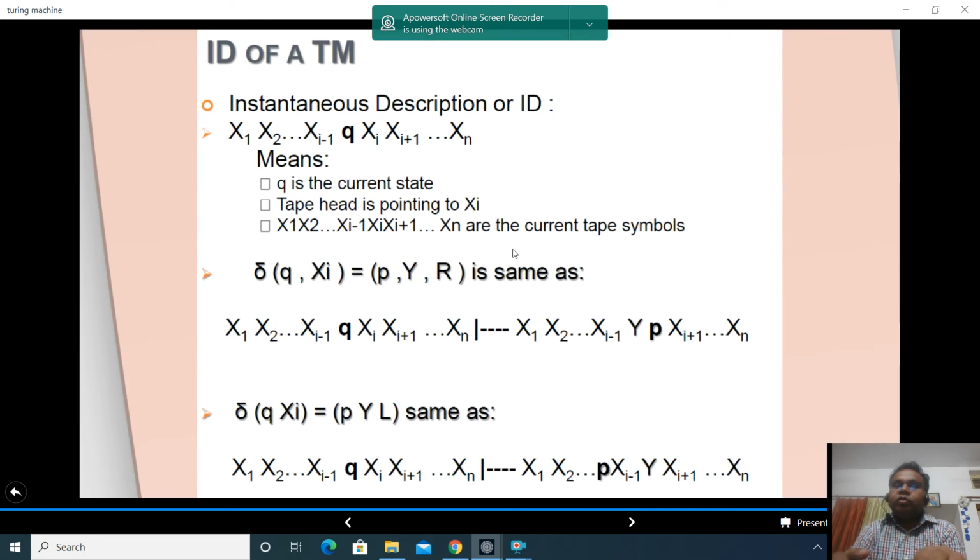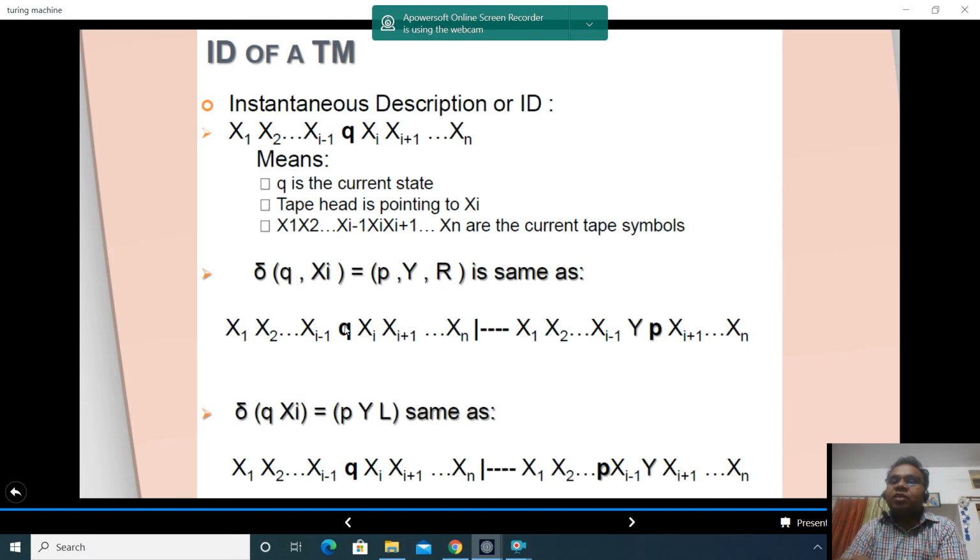Now this is the representation of the Turing machine at a particular instance, that is an instantaneous description. How do we describe an instantaneous description? Q is the current state, x1 to xn is the input. When I'm writing Q in between, it means that Q has already scanned x1 to xi minus 1. Currently, the read-write head is pointing to the symbol xi and Q is the current state. Now see if this is the transition function which is given, del Q xi gives pyr. What does it mean? Q will change to P, xi will be replaced with Y, and read-write head will move to R. So how do we represent it within an instantaneous description?